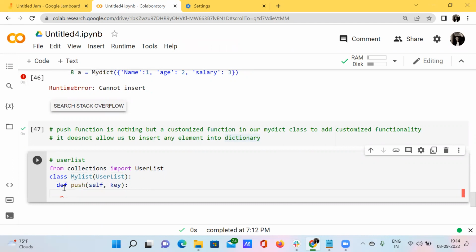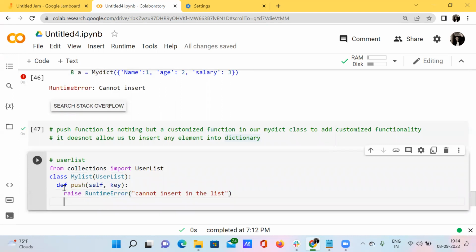Okay, so I want to raise my error. What is the type of error? It's a runtime error. And what can it present? That it cannot insert in the list. It will show us that it cannot insert into the list.